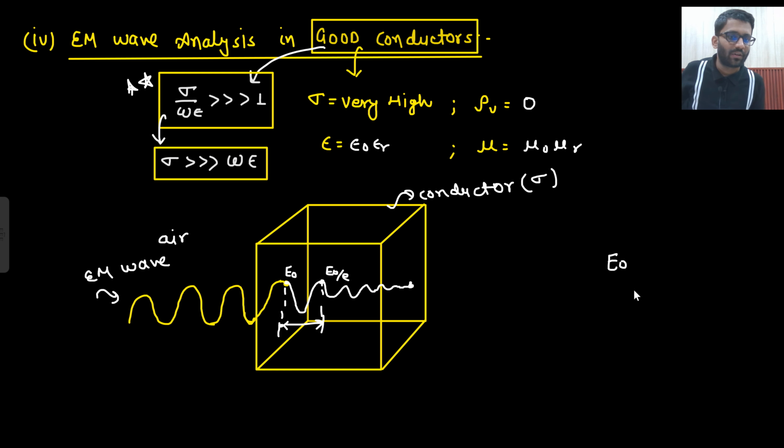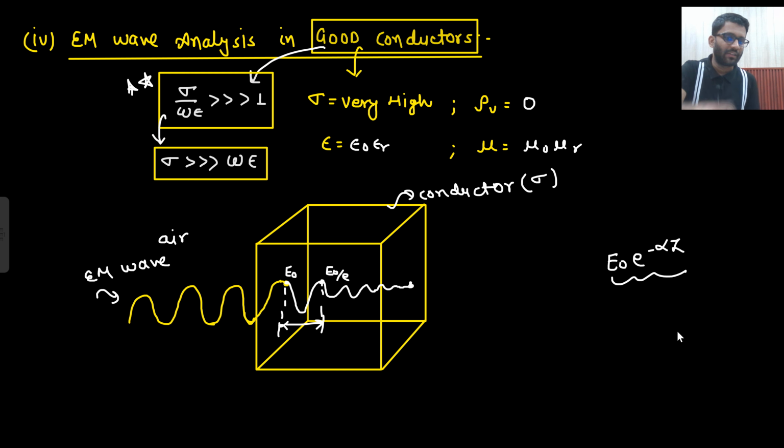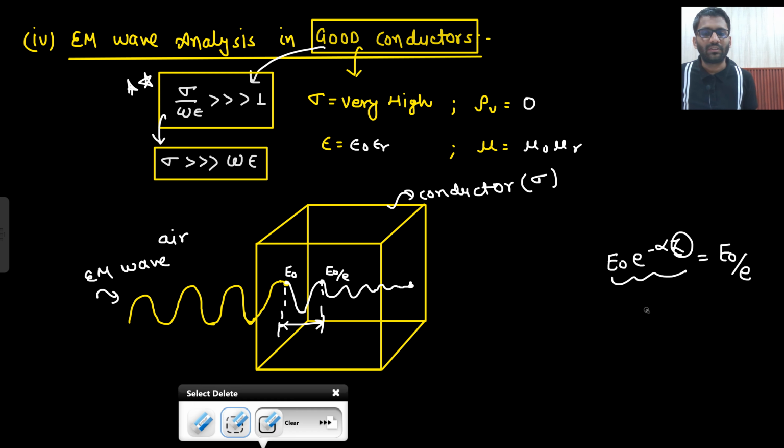Initially it started from E naught. What was the expression? E naught e to the power minus alpha z. Only about the amplitude I am talking. The complete expression was this, and this was the amplitude. So I am talking about E naught e to the power minus alpha z. At some distance it will be E naught by e as well. So that distance is known as skin depth. Okay, so this is what I have written.